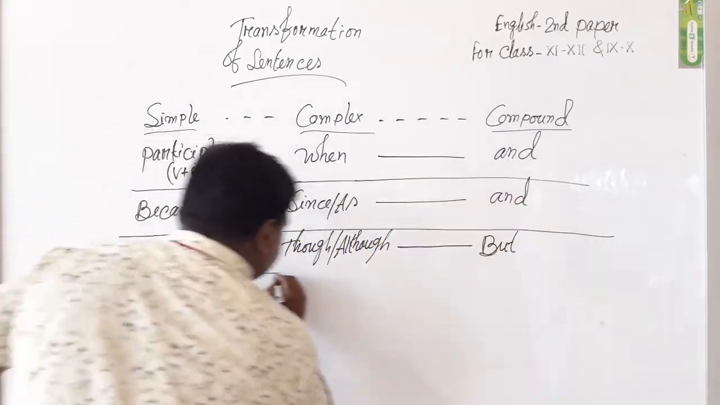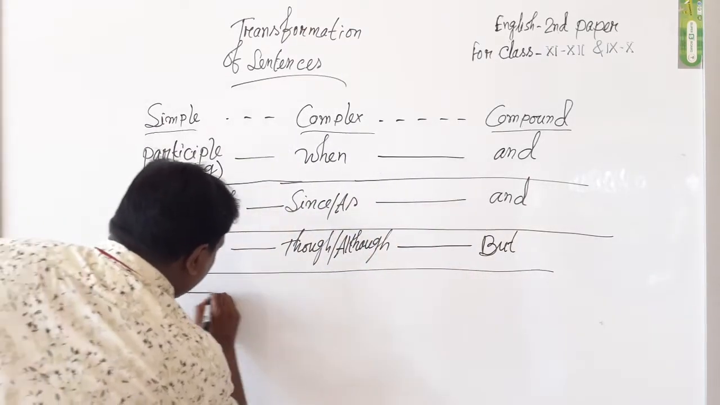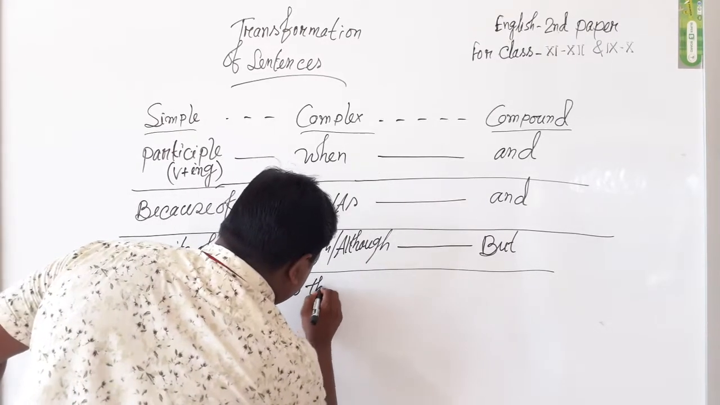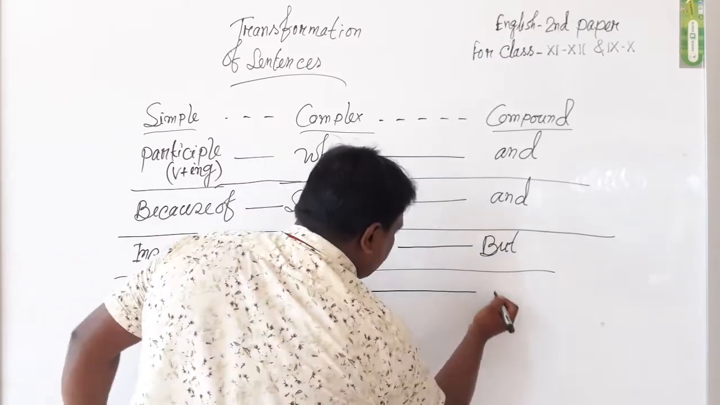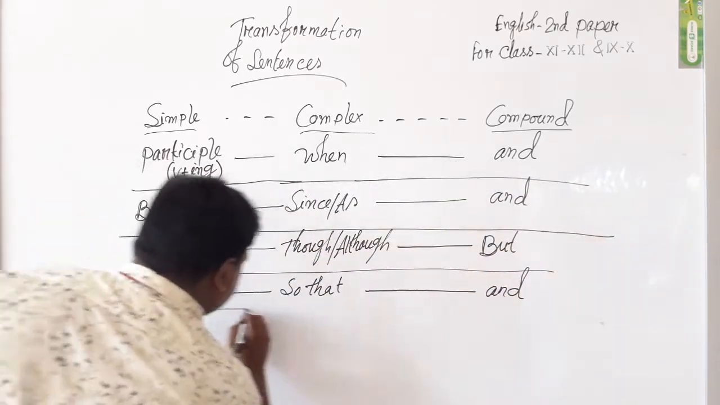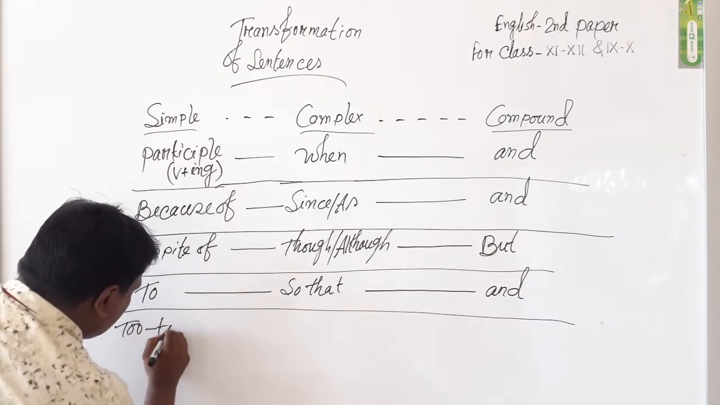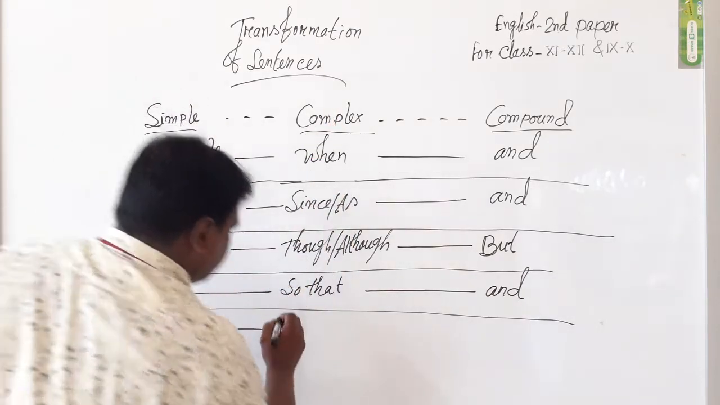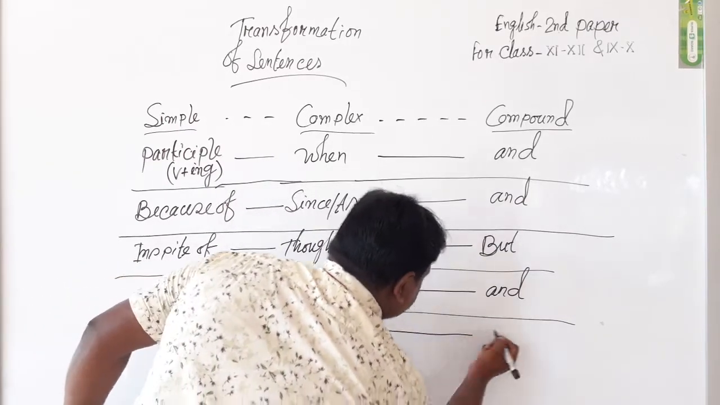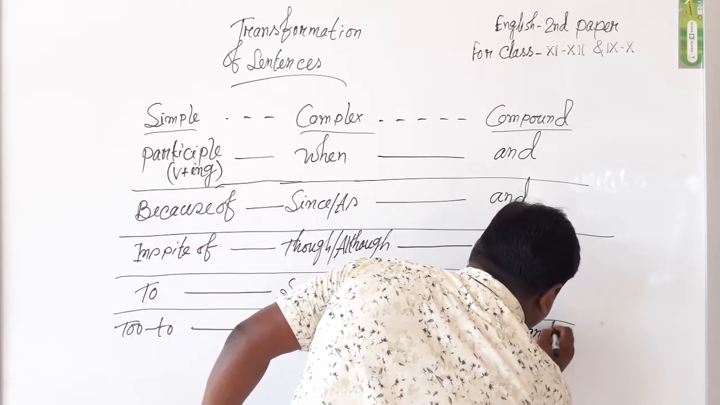When we write to in the simple sentence, we write so that in the complex sentence, and and in the compound sentence.